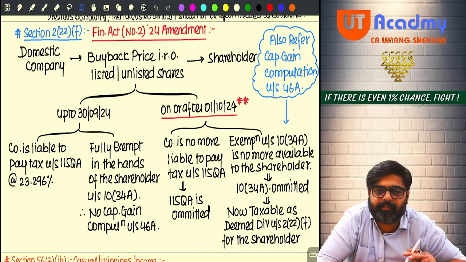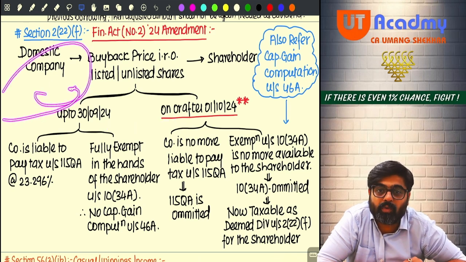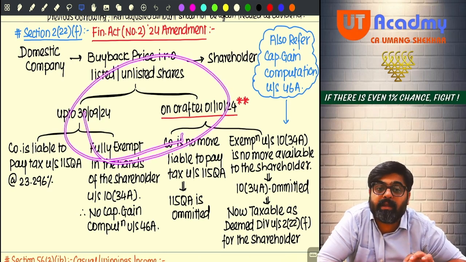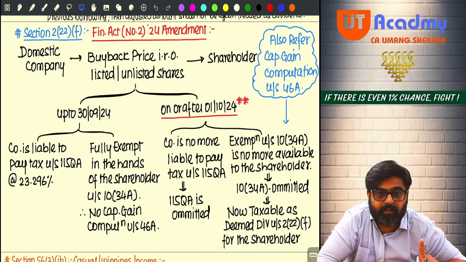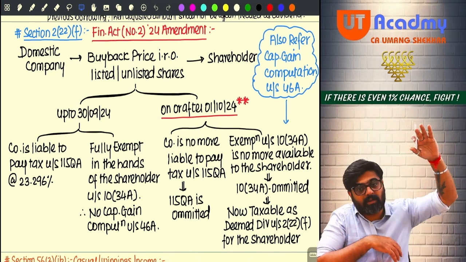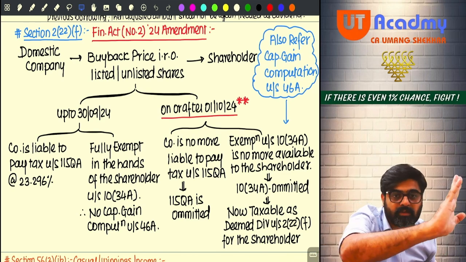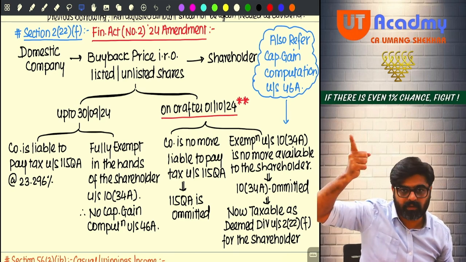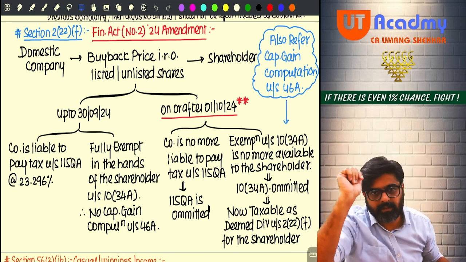Okay, tell me. Buyback price given by a domestic company to a shareholder for buyback of shares. If this buyback price is given on or after 1st October 2024, then the entire buyback price will be treated as deemed dividend under section 2(22)(f). Do you remember, when reduction of capital happens and distributions are made, that is also deemed dividend to the extent of accumulated profits, whether capitalized or not? Yes or no? So that is also a deemed dividend.